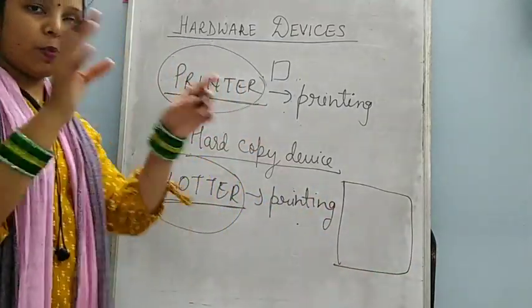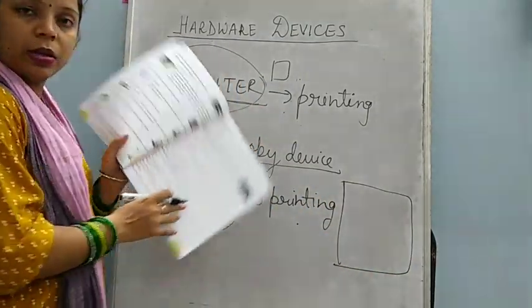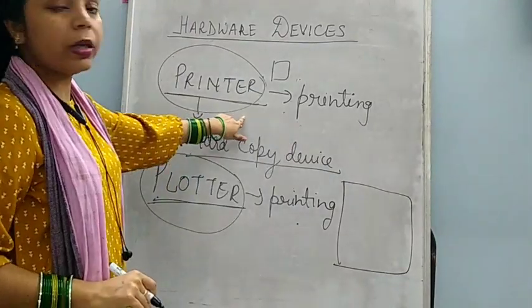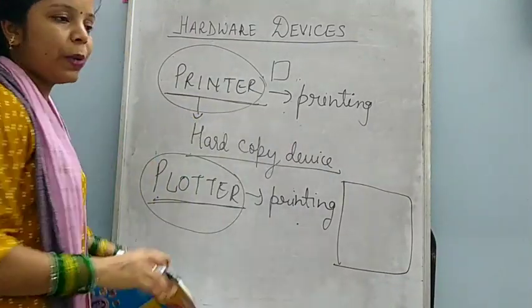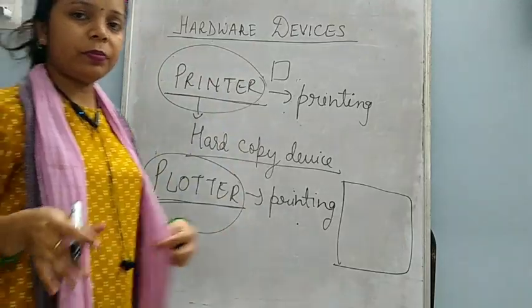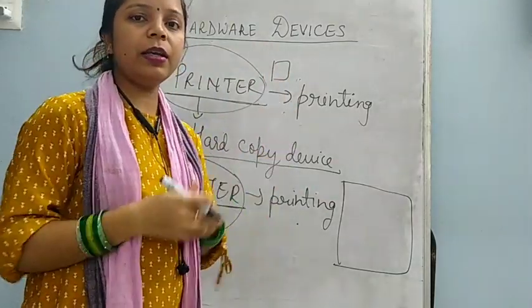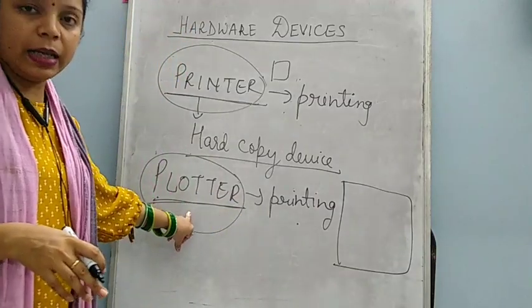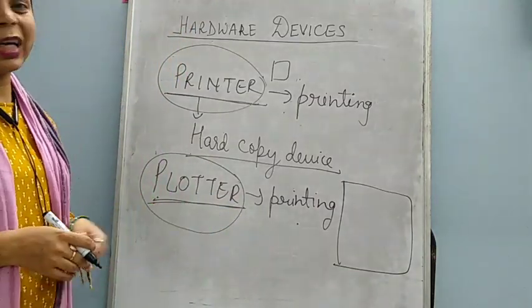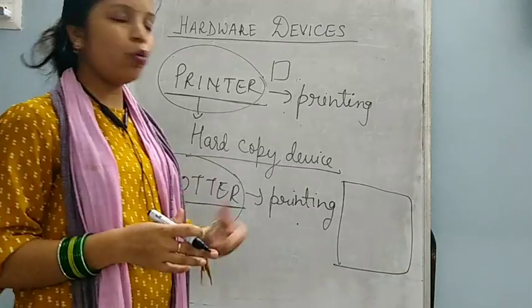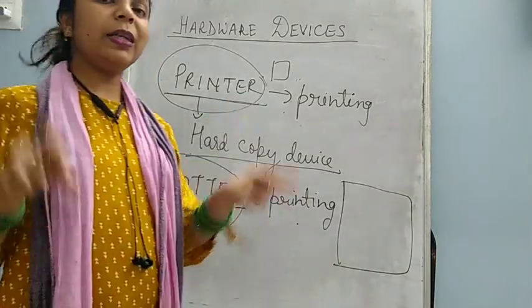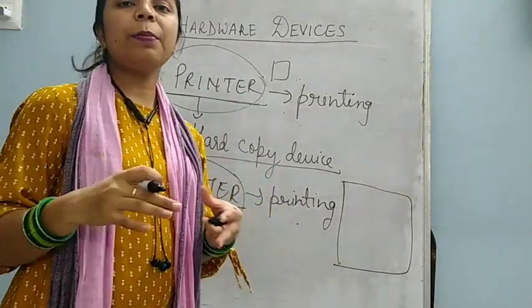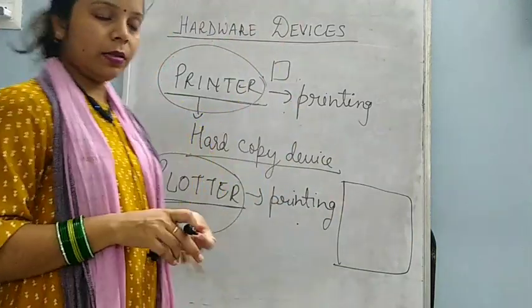If you want to print small pages like your book size pages, you will use printer. But if you want to print big pages like big hoardings you might have seen, for that printing plotter is used. Printer prints small pages and plotter prints on big pages.